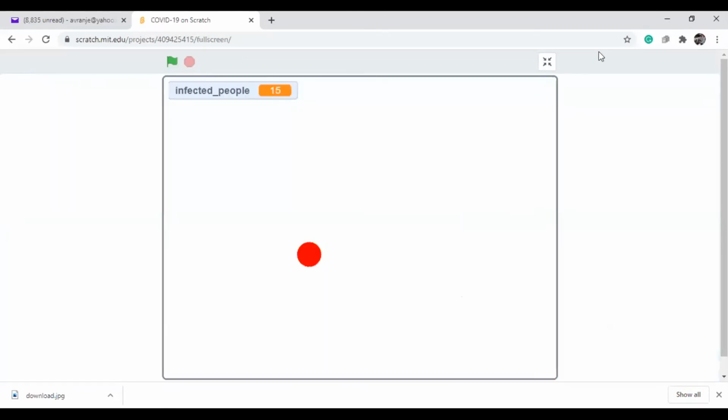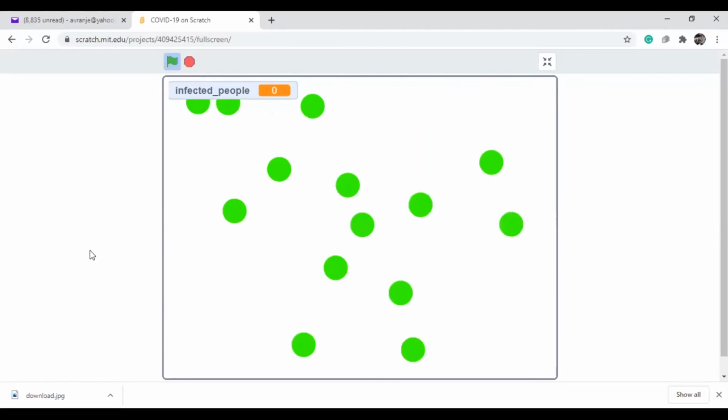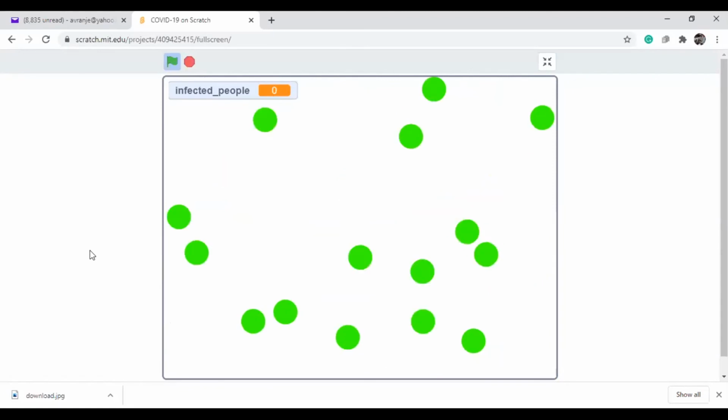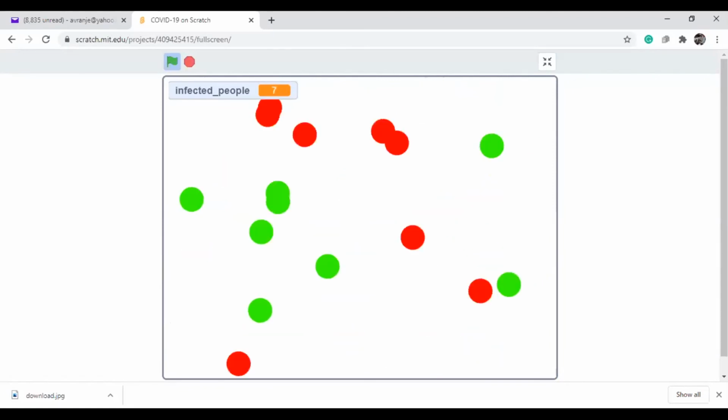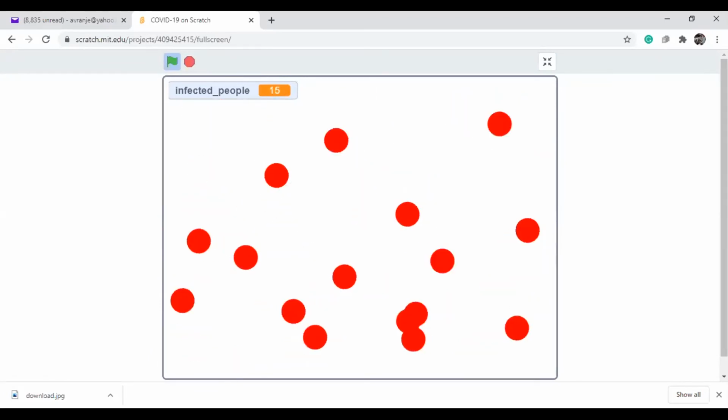When you start the game, infected people is 0. Now there is no infected person; the green color means not infected. Everyone is roaming in the society freely like this. Suddenly coronavirus comes to society, so one particular ball will come. Once the coronavirus touches each person, it will turn to red color. If you observe here, now all balls are turning red. So this is how coronavirus is spreading in the society.